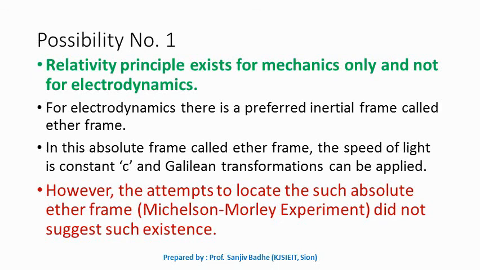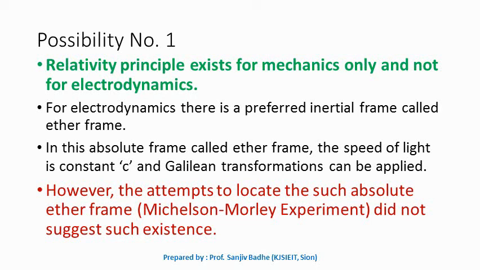So possibility number one. Possibility number one says relativity principle exists for mechanics, means these Galilean transformations are okay with mechanics but not for electrodynamics. But electrodynamics theory is also a well-known theory and proved experimentally.